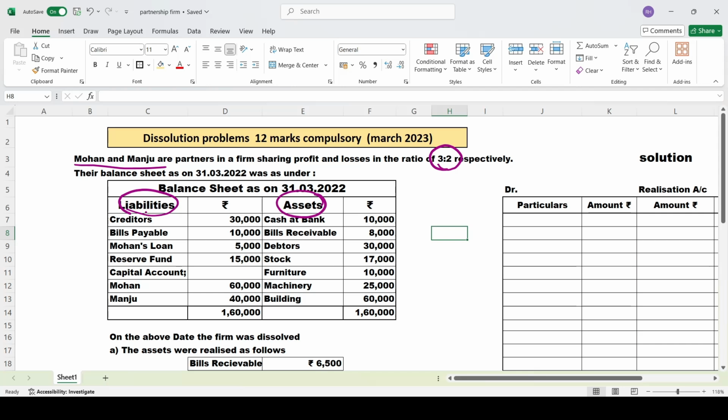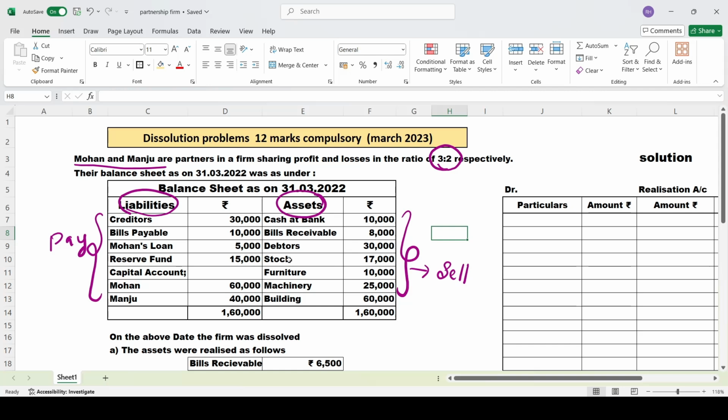Liabilities are nothing but the money which you have to pay. Assets are nothing but the properties; if you sell them, you get money from them. They have given a few liabilities over here and a few assets over here. So what you are supposed to do in the dissolution is sell all these assets. Sell is nothing but realize. You have to realize all these assets and pay all these liabilities. That's why we have a balance sheet over here.